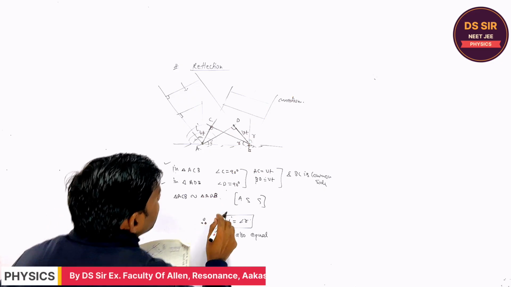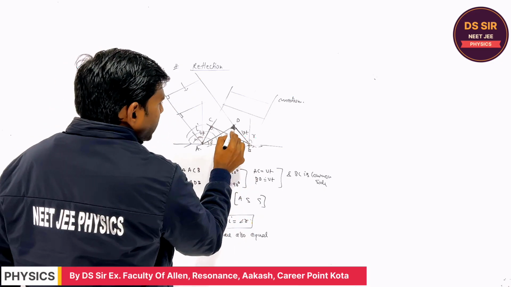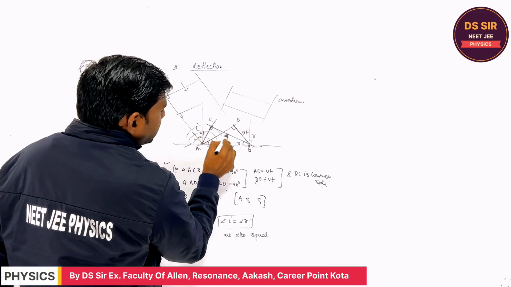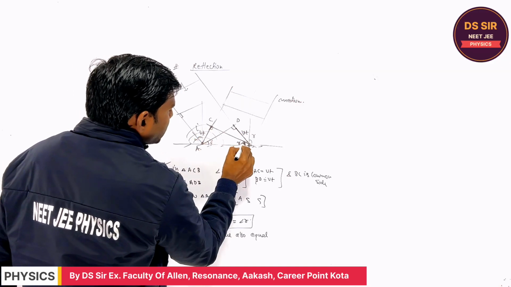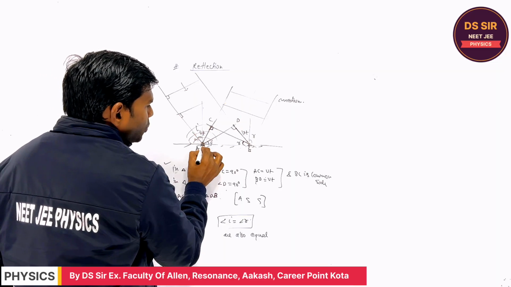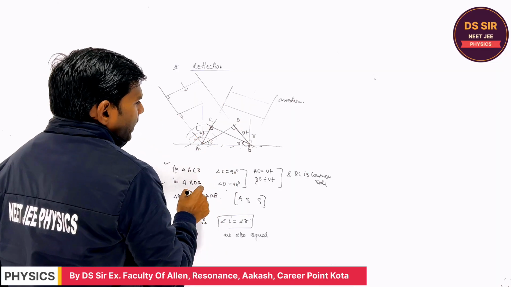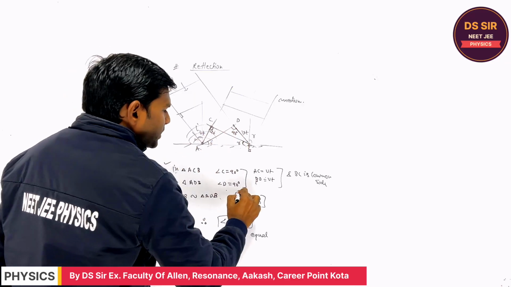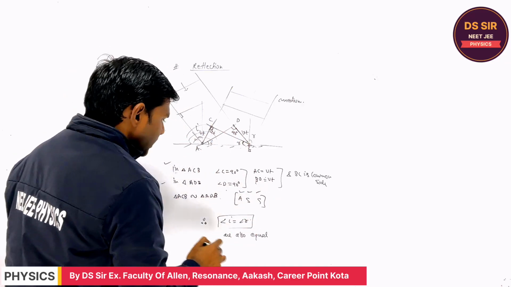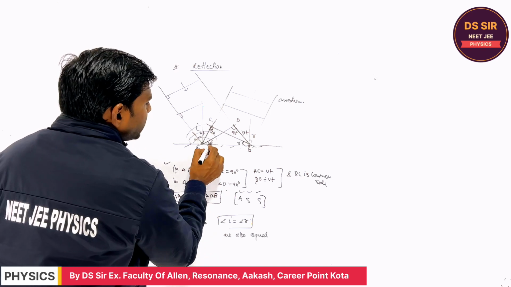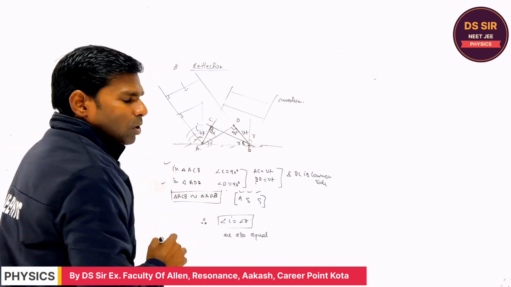Both triangles are similar. So in this triangle, this angle is I, and in triangle ACB, this angle is R. Two sides are the same, and one angle 90 degree is the same. Side, angle, side are the same. So these two triangles are similar, and therefore their other angles will also be equal.